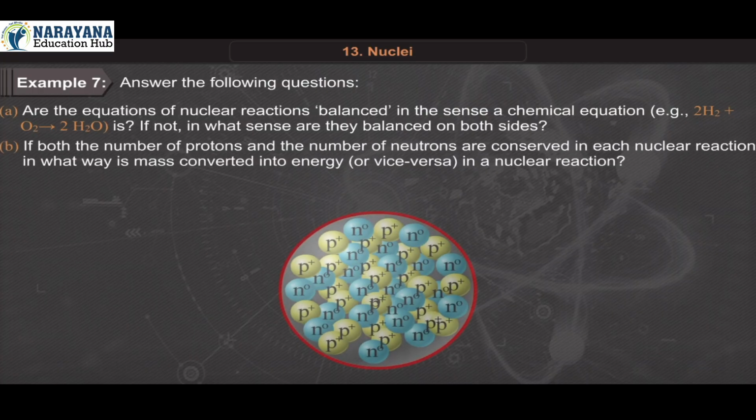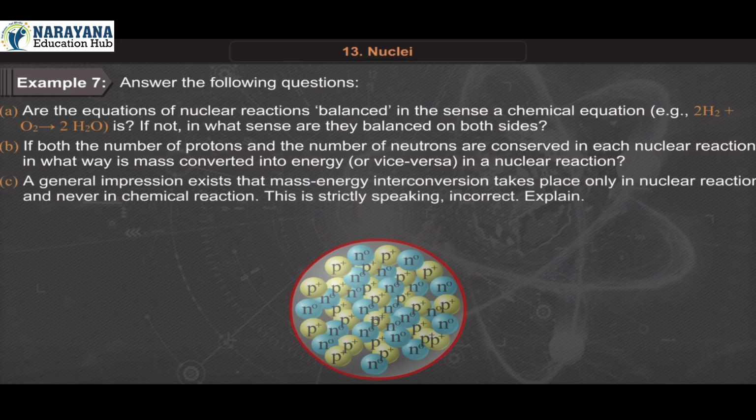B. If both the number of protons and the number of neutrons are conserved in each nuclear reaction, in what way is mass converted into energy or vice versa in a nuclear reaction? C. A general impression exists that mass-energy interconversion takes place only in nuclear reactions and never in chemical reactions. This is, strictly speaking, incorrect. Explain.